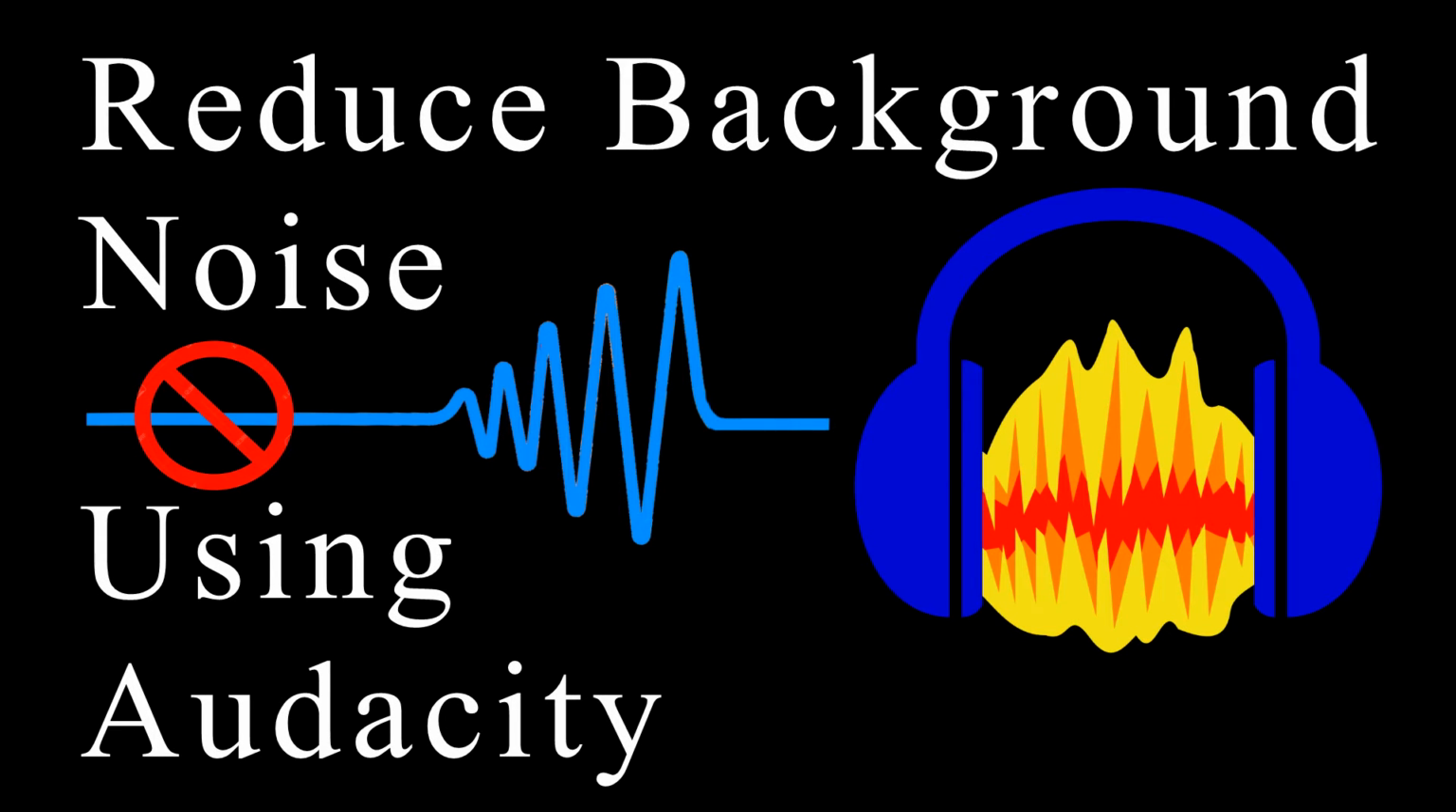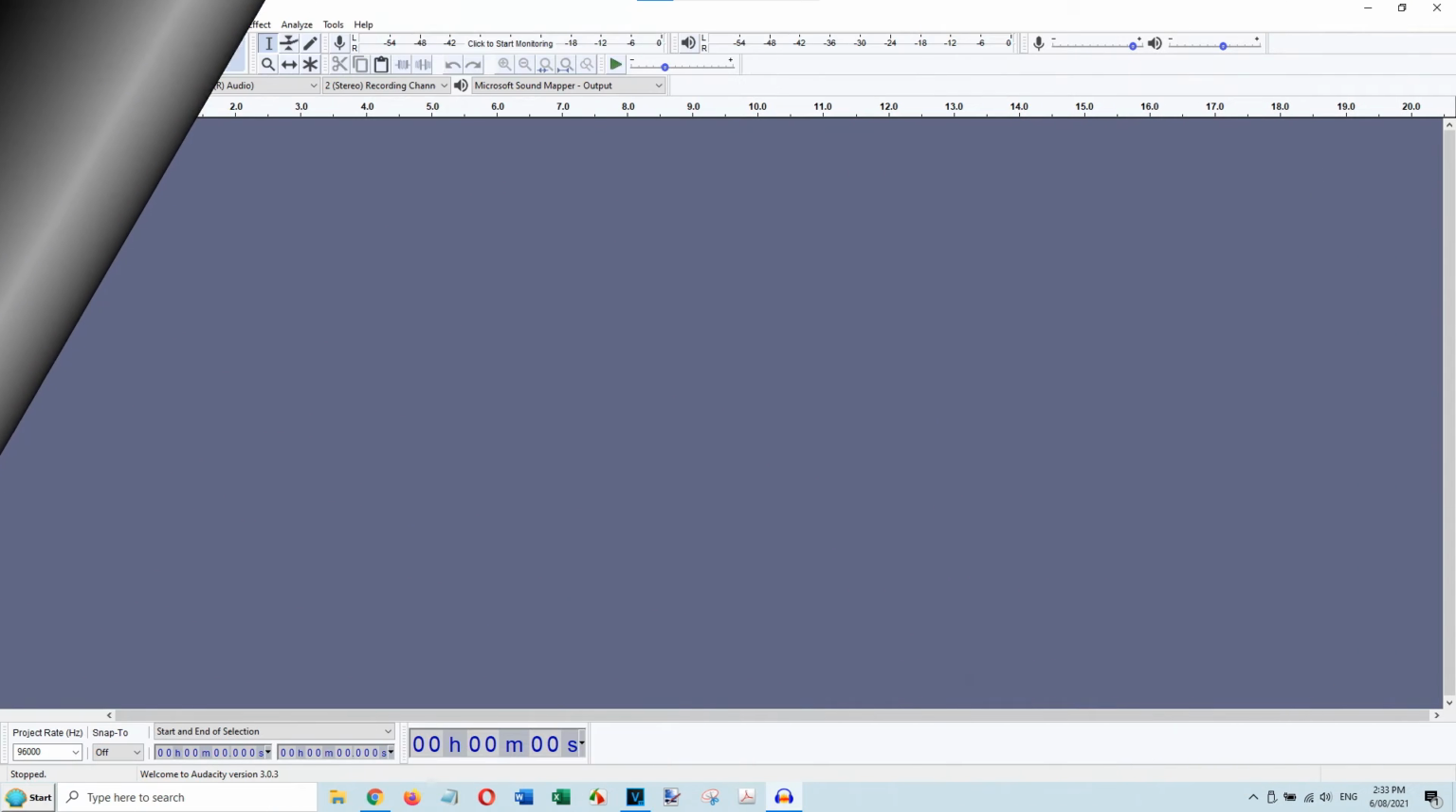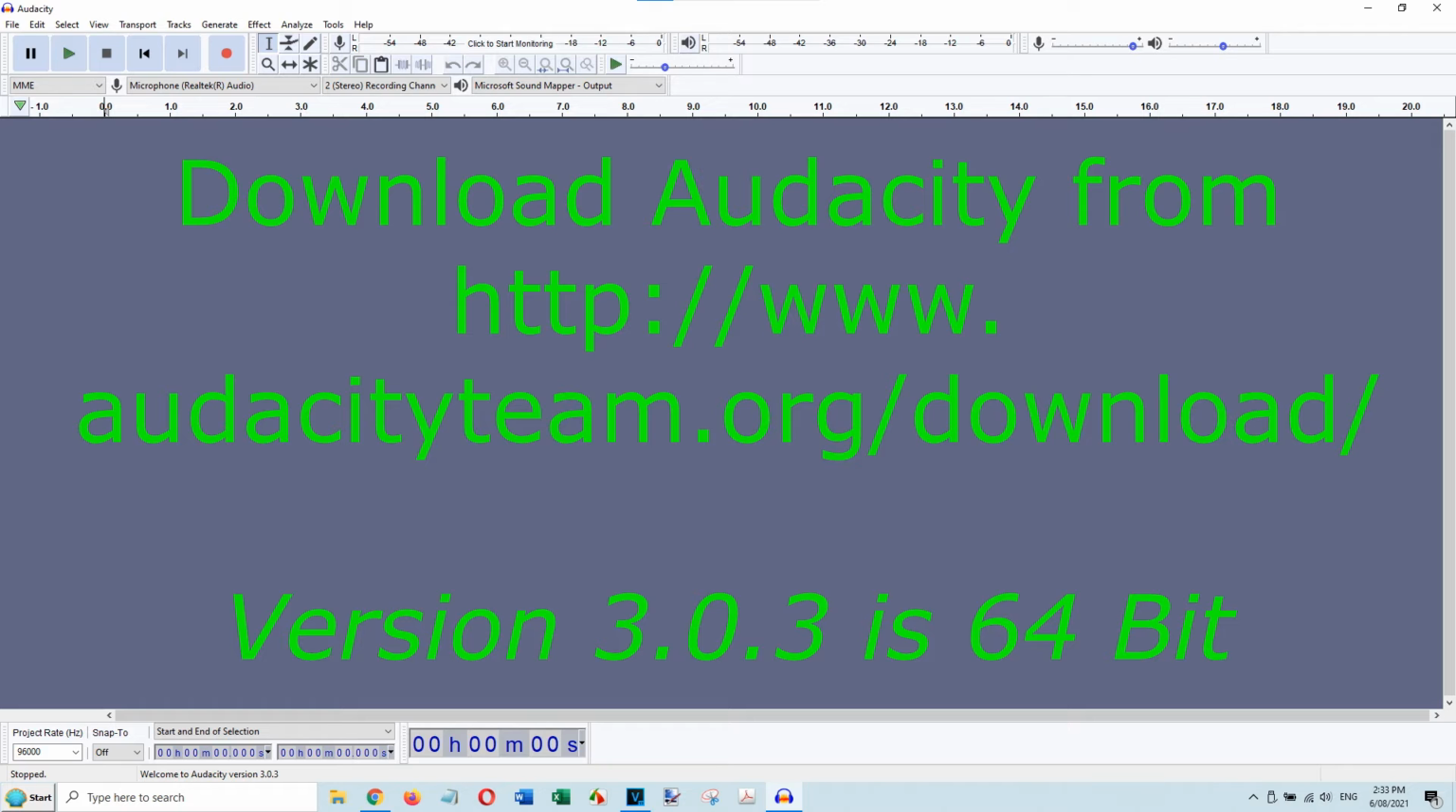Today I will show you how to reduce background noise using Audacity. Audacity is a great free audio player and a powerful sound editing program. For background noise, I used an electric shaver which had a frequency around 126 Hz.